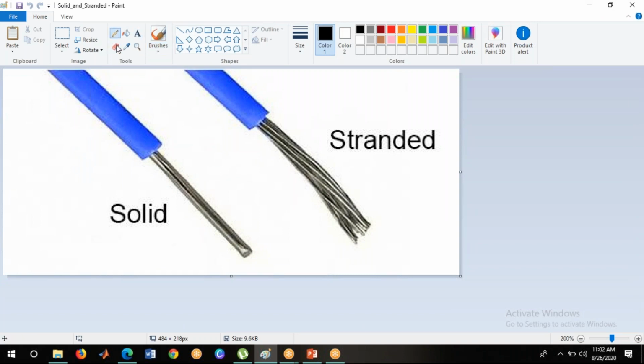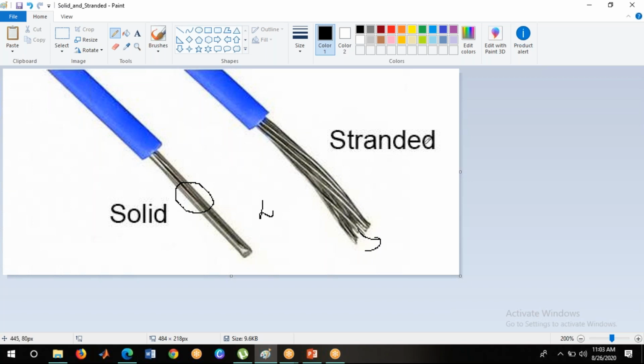If you take the solid conductor, it has only one material. So what we derived up to the last class is the inductance due to the internal flux, the inductance due to the external flux, and the inductance of a single phase two wire line. So we derived for this type of conductors, that is solid conductors. Now in this class we are going to derive the flux linkage and the inductance of only one conductor in a group.